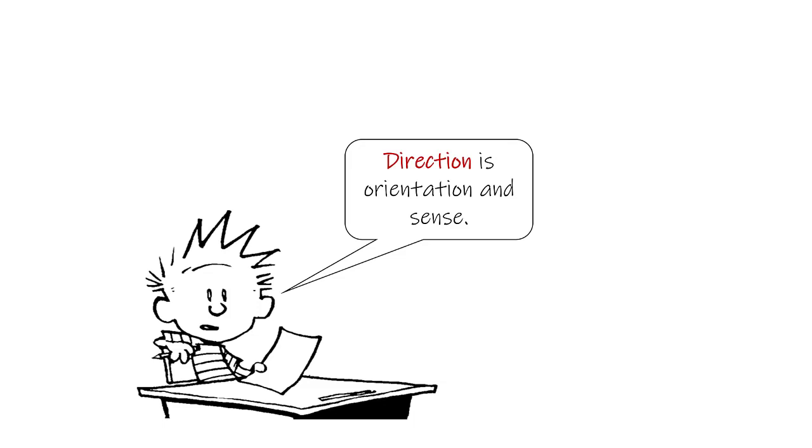So now that we've established a frame of reference, we can say how far away is Grandma, and we can say Grandma is going to be 3 miles away from my house, which is the origin, east, which would be our direction. Now, west would have that same orientation, but it would have a different sense. And that will become more important when we start talking about movement that's occurring in 2 directions.